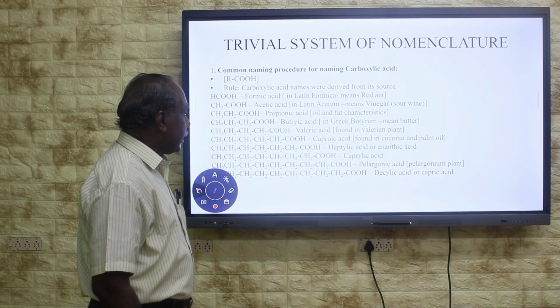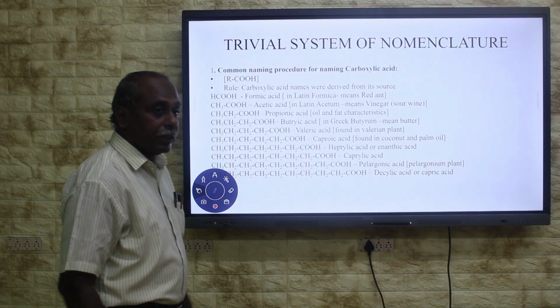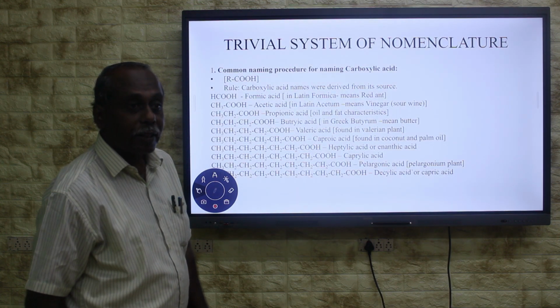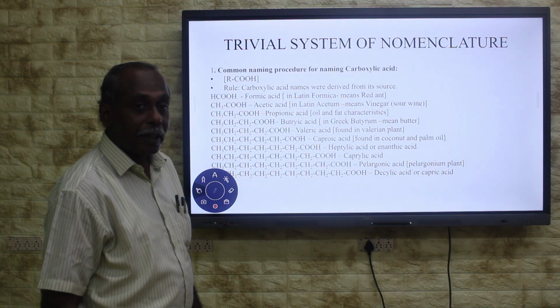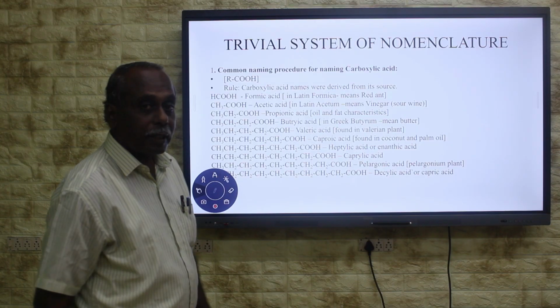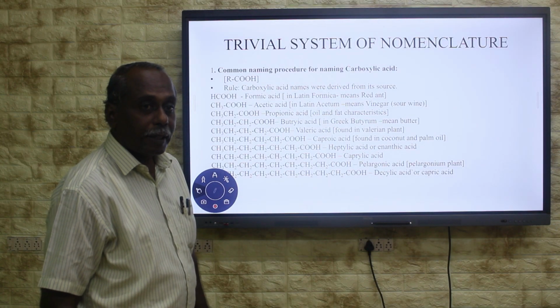Then 6-carbon carboxylic acid. It is found abundant in coconut oil. It is found in coconut and also palm oil. It is found abundant in palm oil.